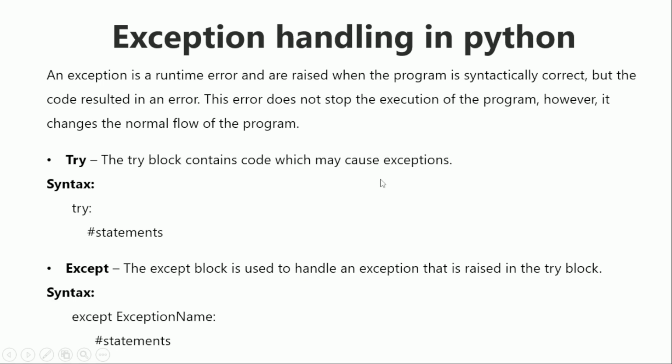Hello, today let us start with exception handling in Python. An exception is a runtime error that is raised when the program is syntactically correct, but the code results in an error. The error does not stop the execution of a program. However, it changes the normal flow of the program.